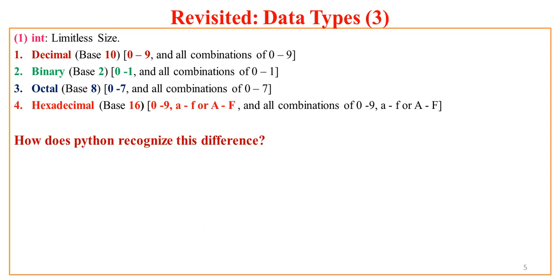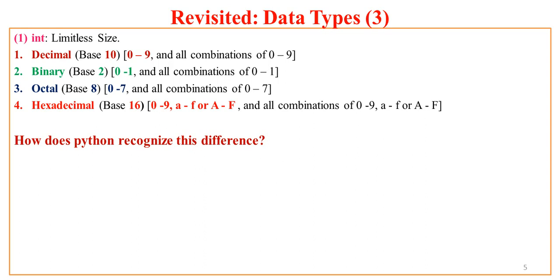This is the default notation, or a form of data we use in our mathematics also. Then binary base 2, so only two digits 0 and 1 and combination of 0 and 1. Octal base 8, so that is combination from digits from 0 to 7 and combination of 0 to 7.